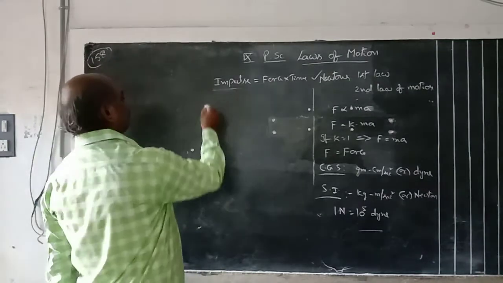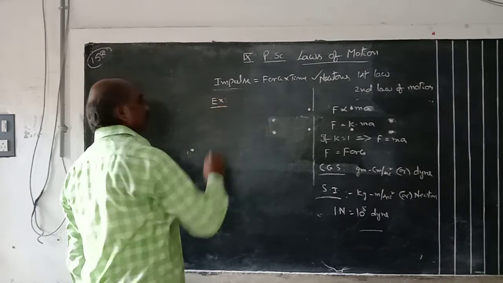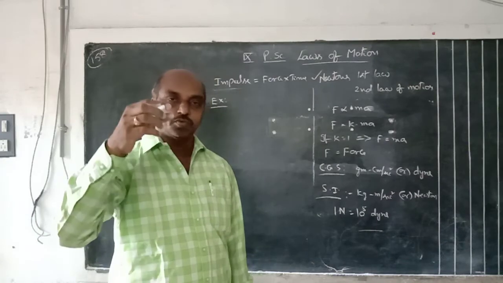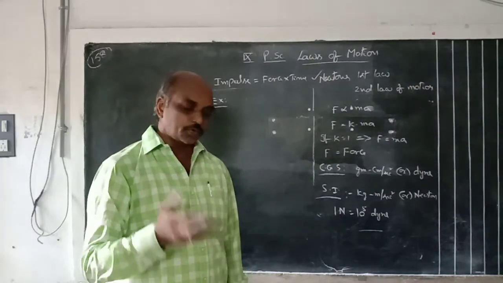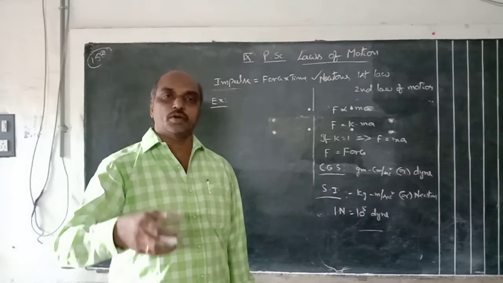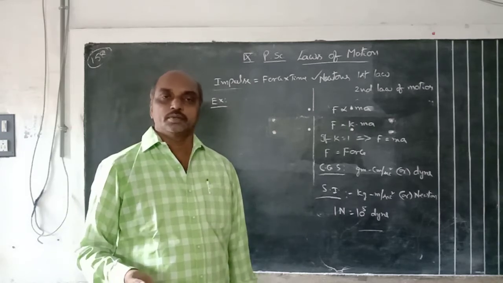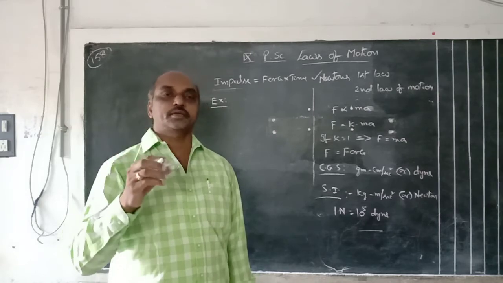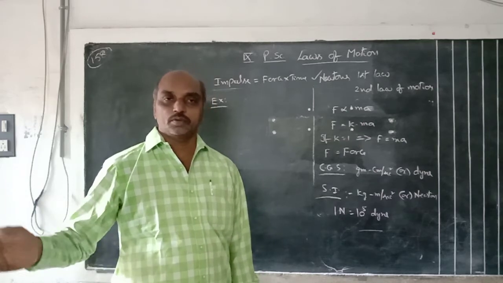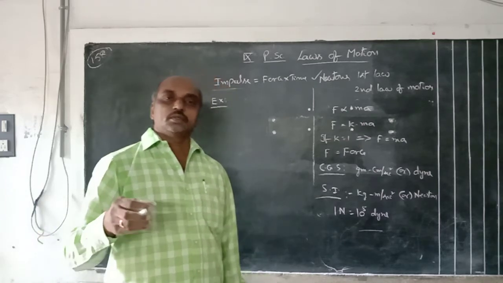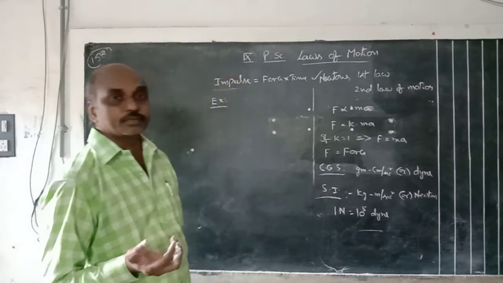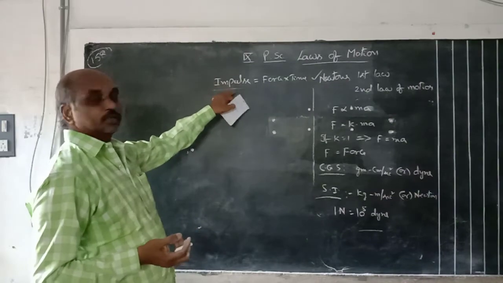For example, you drop an egg from a certain height. Suppose from 1 meter height, you drop an egg on the floor. Suppose the floor is very hard. Immediately the egg falls down and breaks. From the same height, release the same egg. Now the floor is very soft, that means cotton. If you cover the floor with cotton and release the egg from the same height, now the egg is safe. Why? That is because of this impulse.